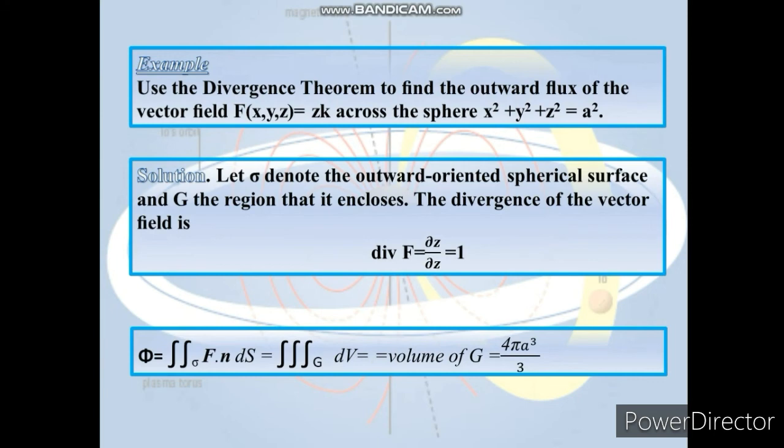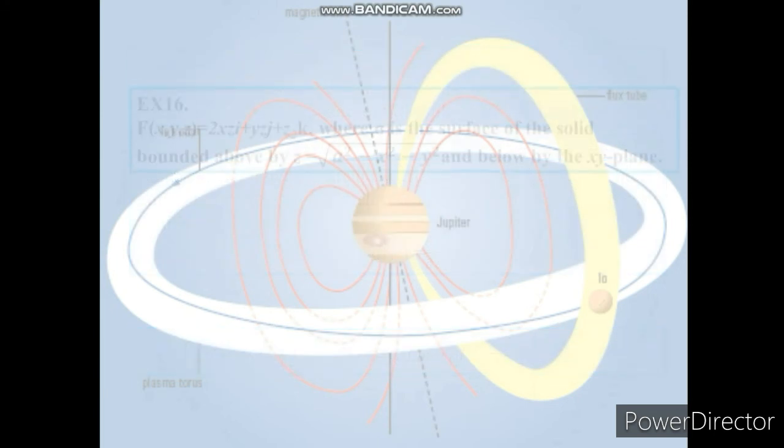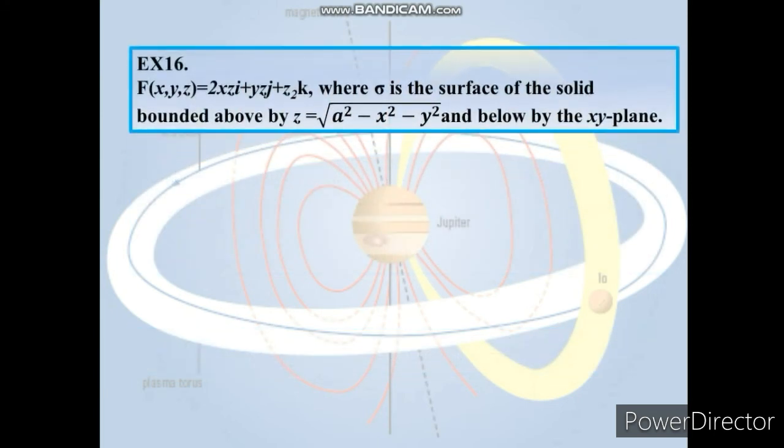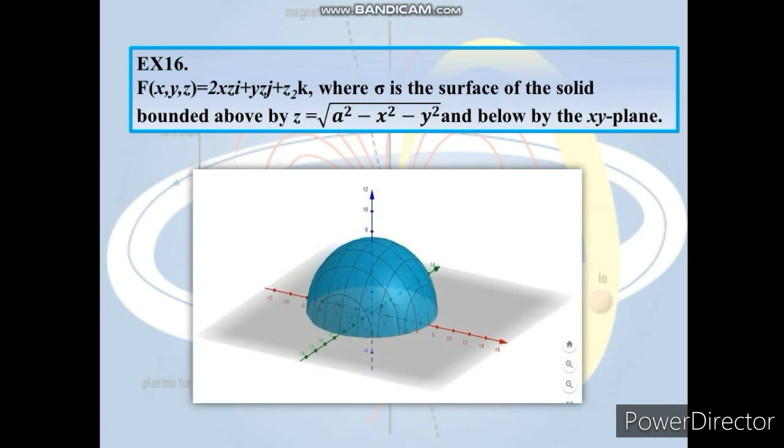Now we are going to do a question of exercise 16, where F is equal to this one, where sigma is the surface of the solid bounded above by z equal to root a squared minus x squared minus y squared, which is a hemisphere, and below by the xy plane. We will have this hemisphere.